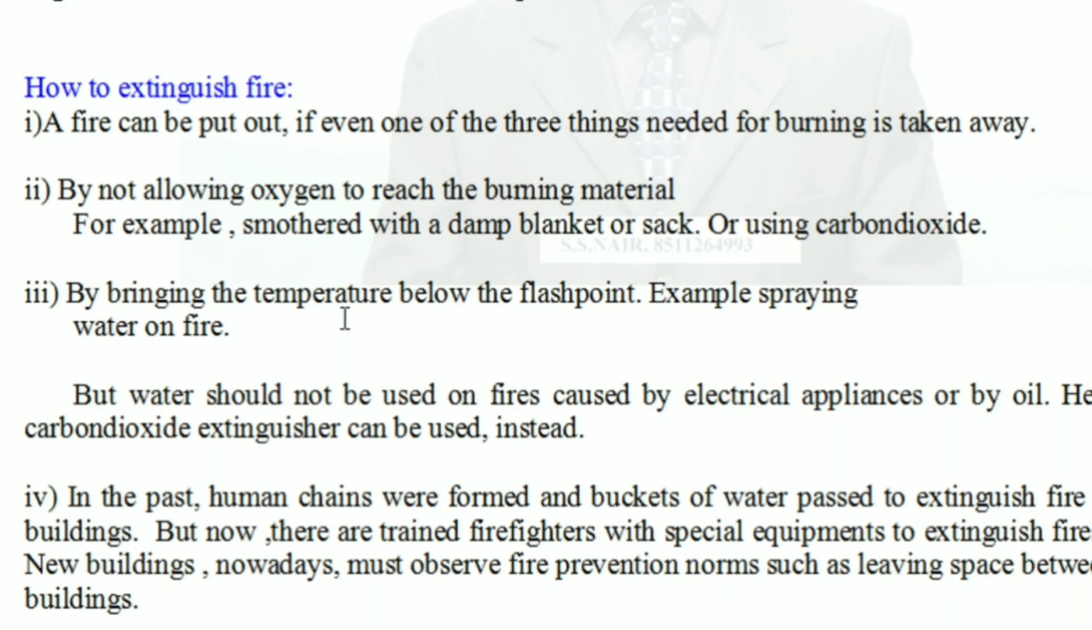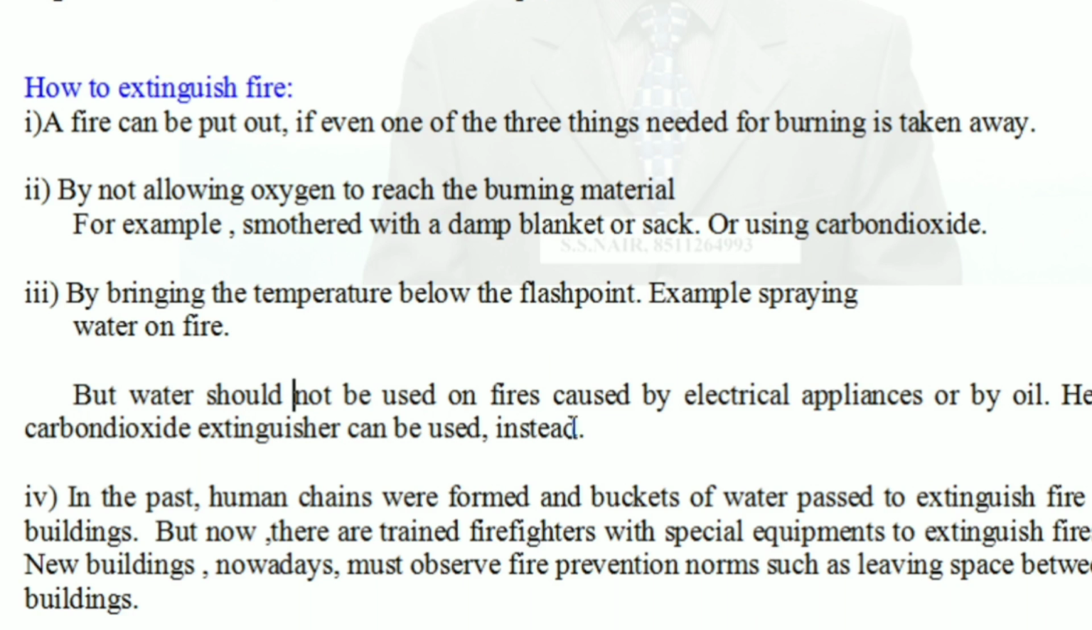The third method is by bringing the temperature below the flash point. Example, spraying water on fire. If you put water on fire, the temperature comes down. It will be below the minimum temperature required for burning, below the flash point. Ultimately, the fire will be extinguished. You can do that by just spraying water on it.